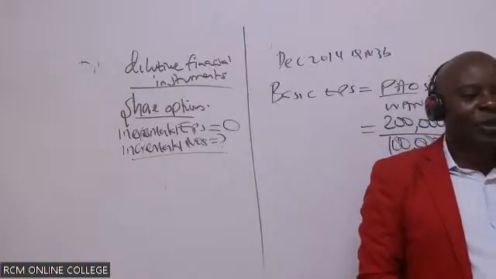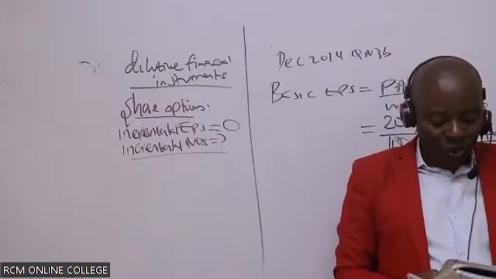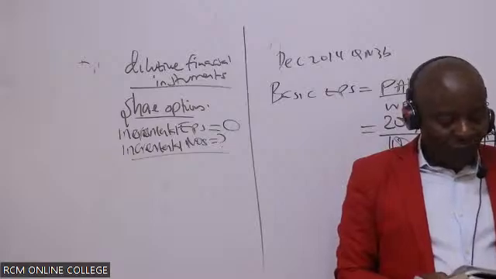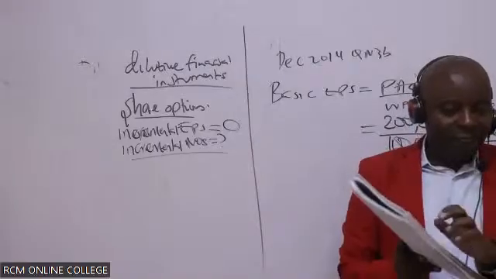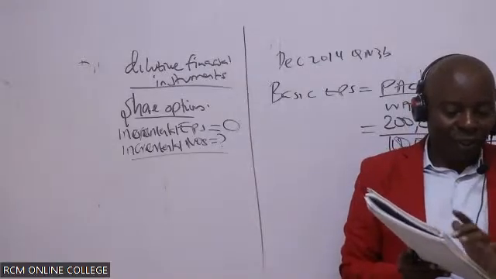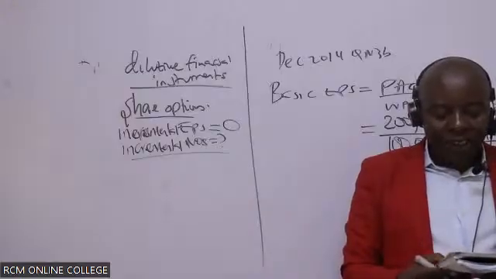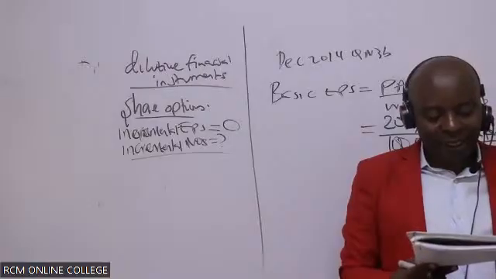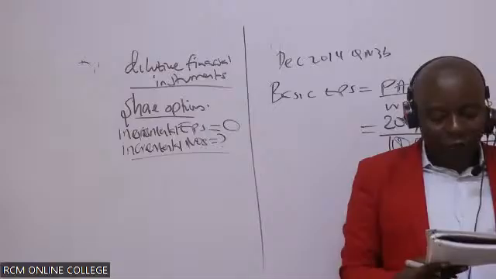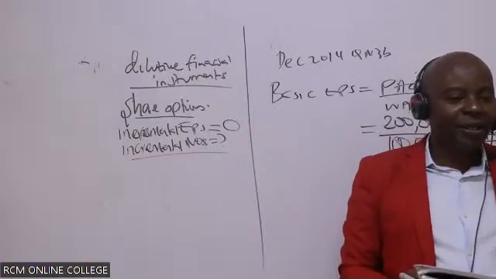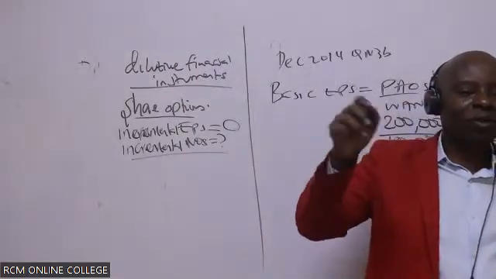Fortunately, this is an instrument that I will not prorate at all, because these options were given many years ago. You can see we are in 2014, the year of our financial report. They are telling us there are 25 million share options outstanding as of 31st October 2014, which were originally issued on 1st November 2010. So these are very old options, and we shall not think of saying times 3 over 12.